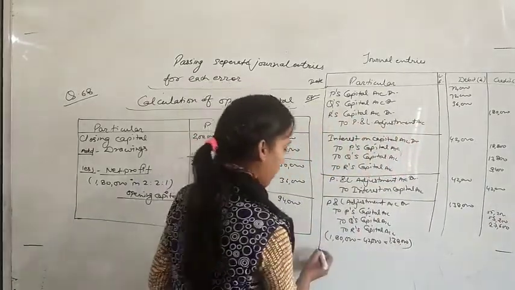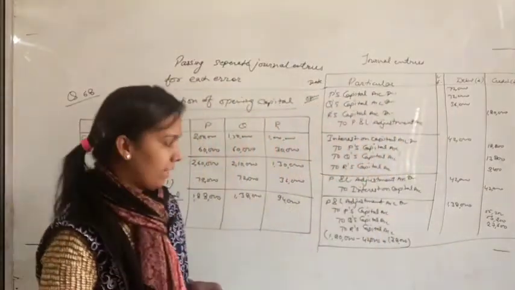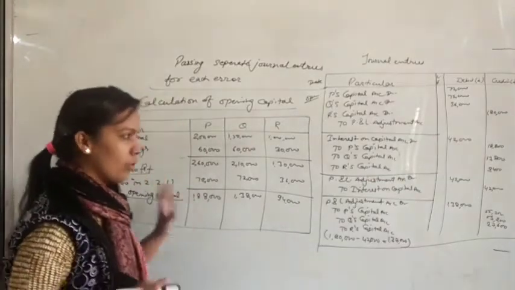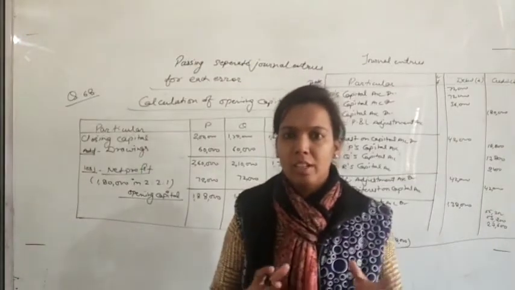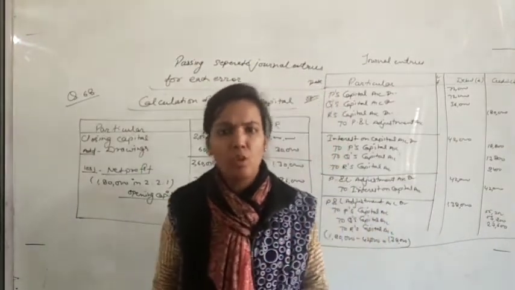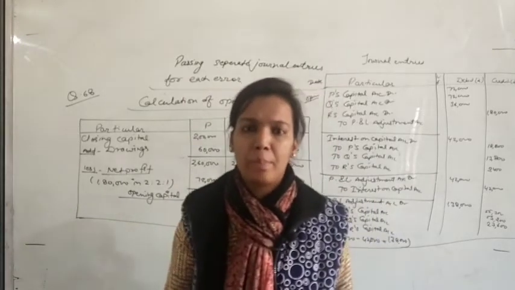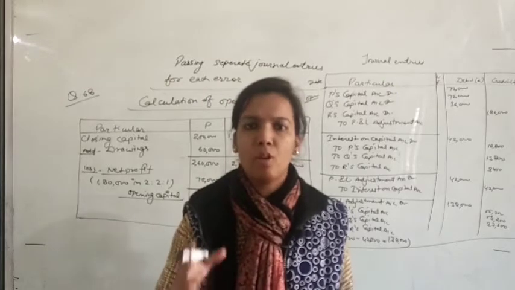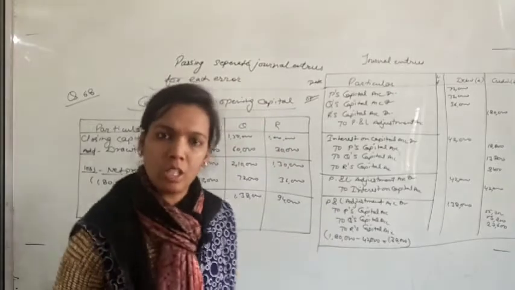Okay, so these were the 4 journal entries in this question. Once again I am trying to tell you in a very easy way what was there in this question. That topic was that whenever there are 2 or 3 errors, or maybe 1 error also, for each error we will pass a separate journal entry. We don't have to prepare an analysis table, or find the net effect, we just have to pass a separate journal entry for each transaction.